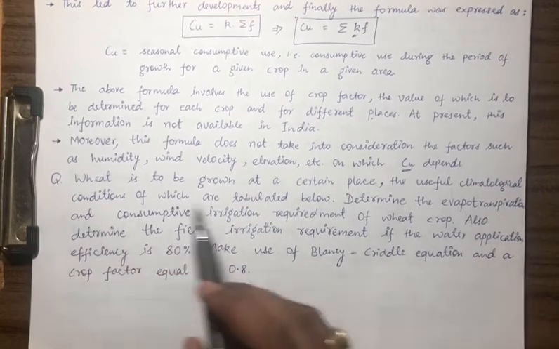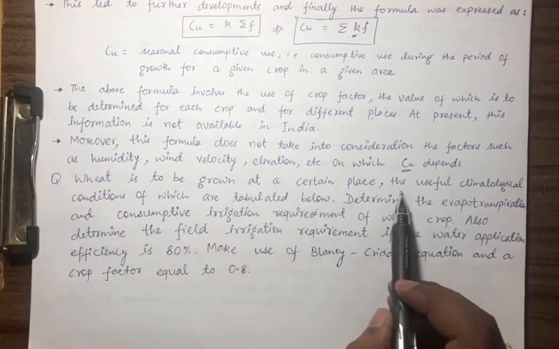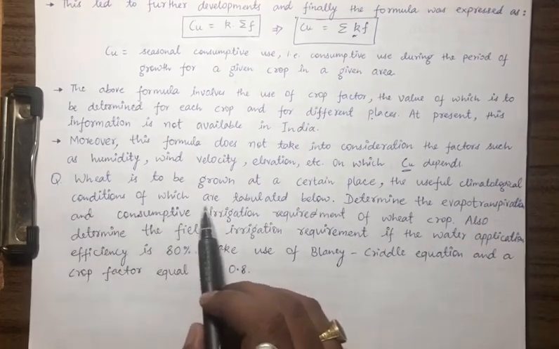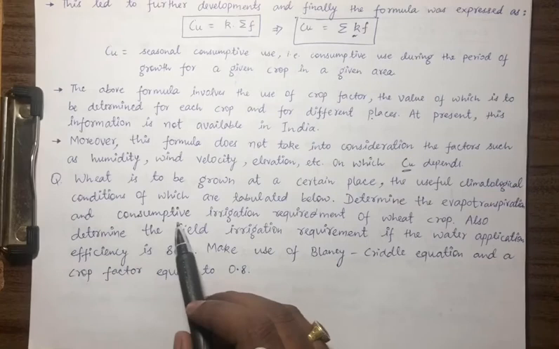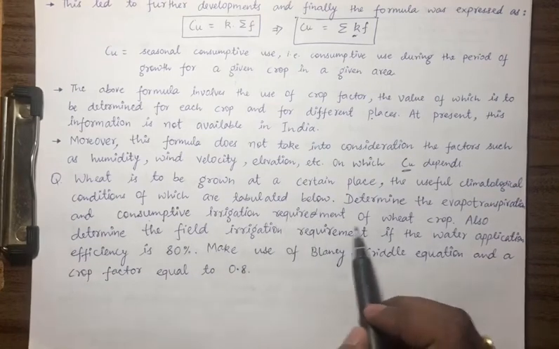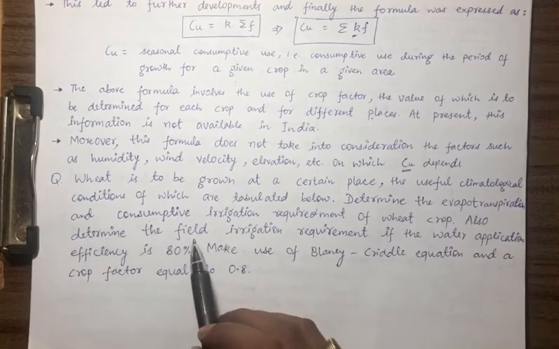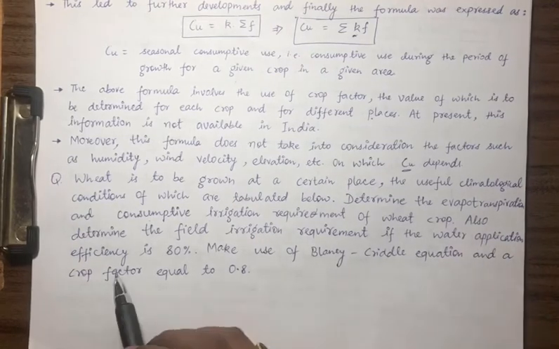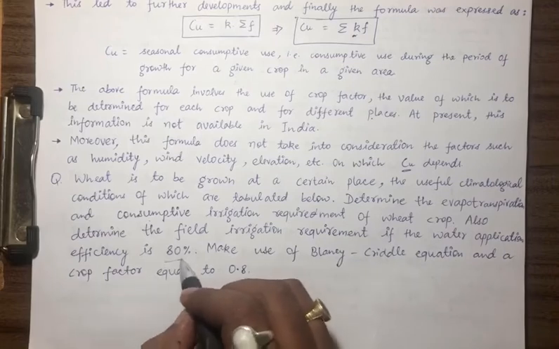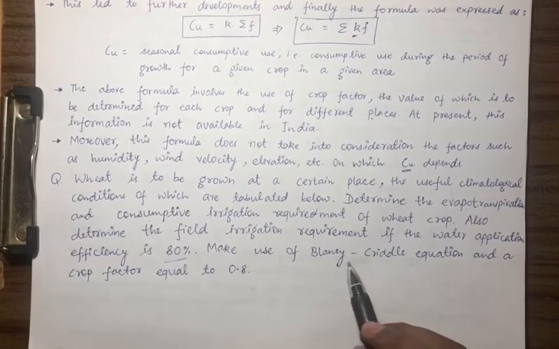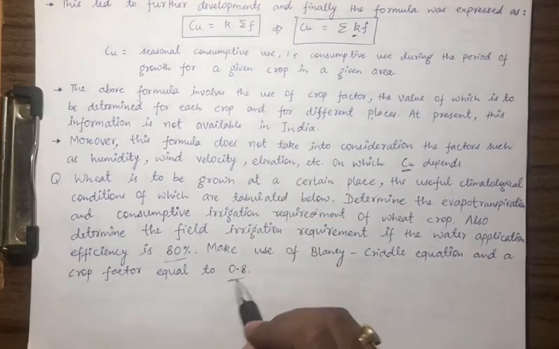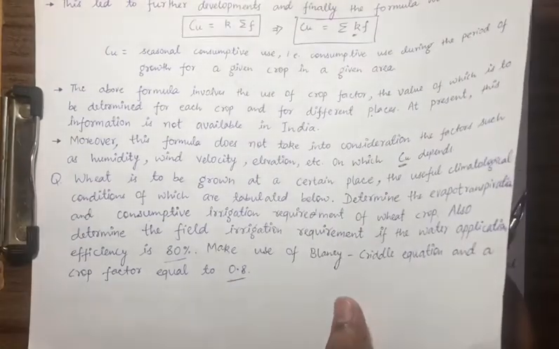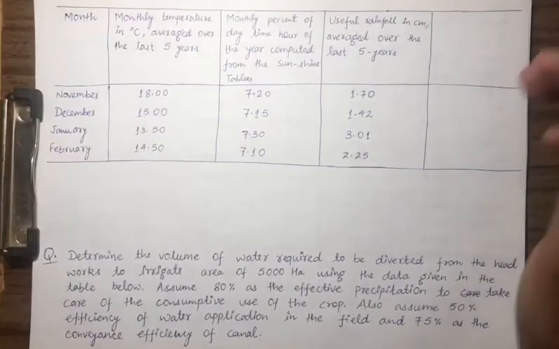So what the question is stating: wheat is to be grown at a certain place, the useful climatological conditions of which are tabulated below. So I will show you the table. Determine the evapotranspiration and consumptive irrigation requirement, this is CIR, of wheat crop. Also determine the field irrigation requirement if the water application efficiency is 80%, so it is eta A. Make use of Blaney-Criddle equation and a crop factor equal to 0.8. So crop factor was K. It is given as 0.8. So this is also a very small problem. This is the problem given.